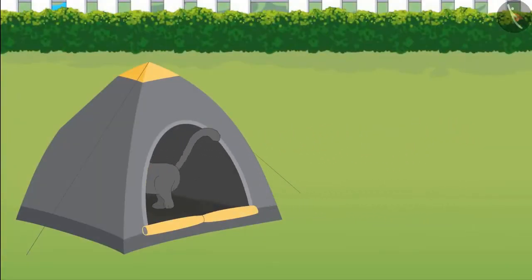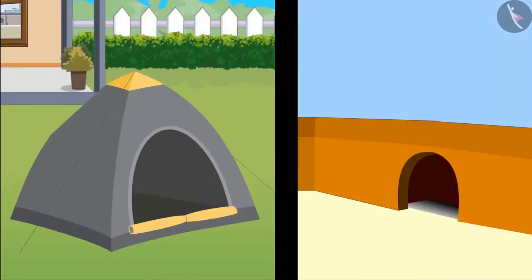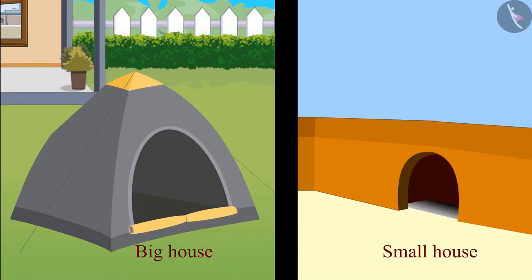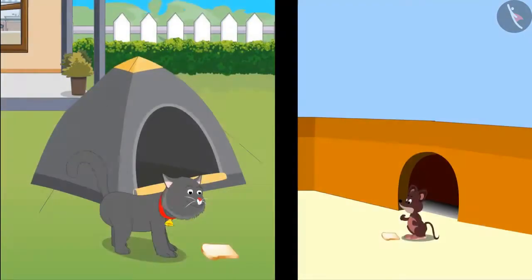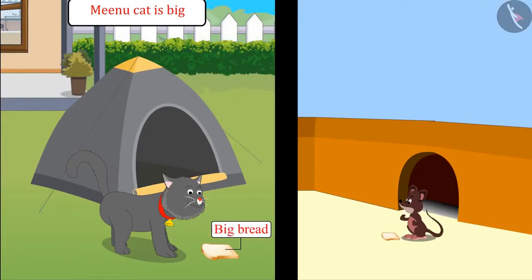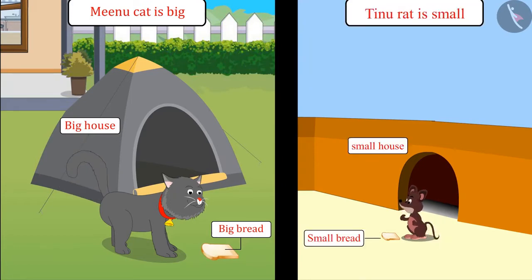Children, here is Meenu's house and here is Teenu's house. Can you tell which one of them has a bigger house? Come on, let's see. Yes, you are right, children. Meenu's house is bigger than Teenu's house and Teenu's house is smaller than Meenu's house. So kids, you saw Meenu cat is big, so she ate big bread and her house is also big. Teenu rat is small, so he took small bread and his house is also small.